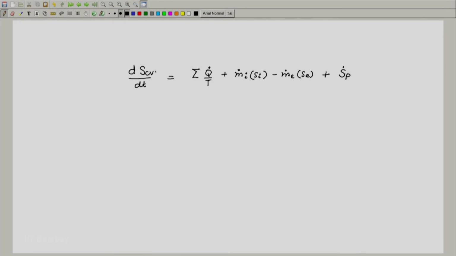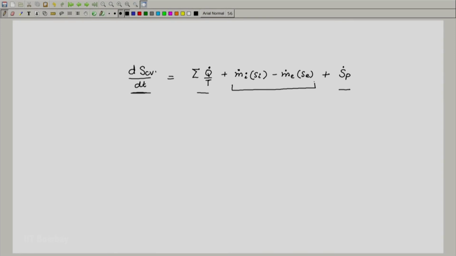You will notice that it is very similar to what we derived for the mass conservation and the first law. We have something very similar from the closed system here, here as well as here, whereas this is the extra term that has come in due to mass coming in and going out and carrying its own entropy in and out.